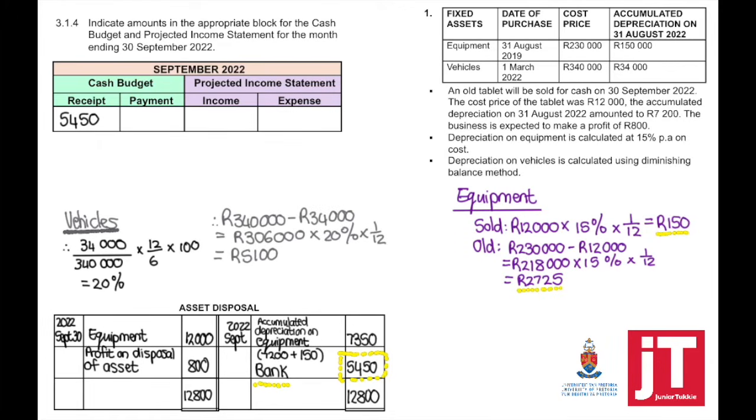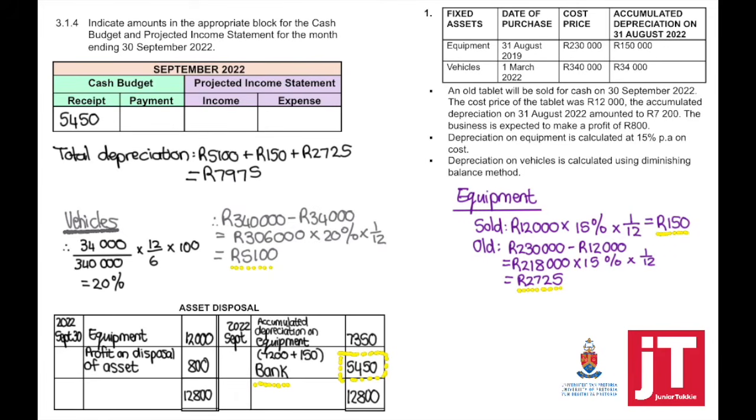Now we need to calculate the depreciation on my vehicles. Using the diminishing balance method means that we need to use the book value. To get the book value, cost minus accumulated depreciation. 340,000 was the cost minus the accumulated depreciation, 34,000, and we've calculated the depreciation rate is 20% times 1 divided by 12.